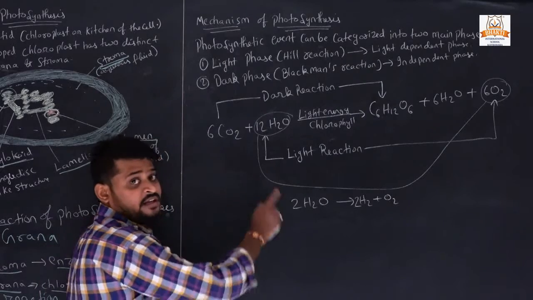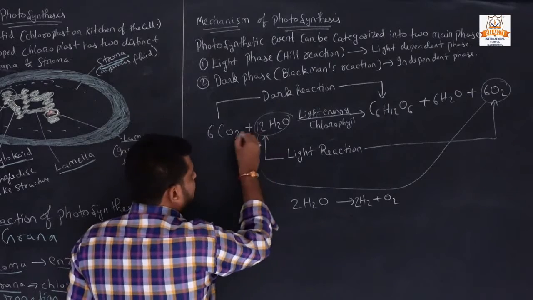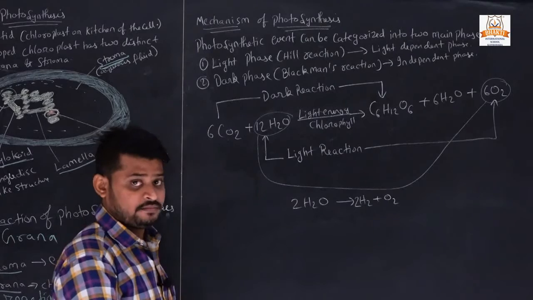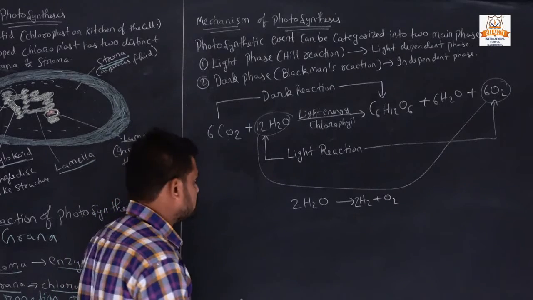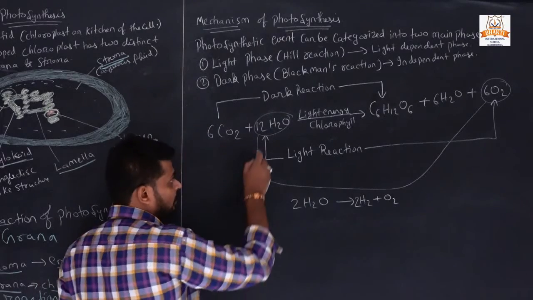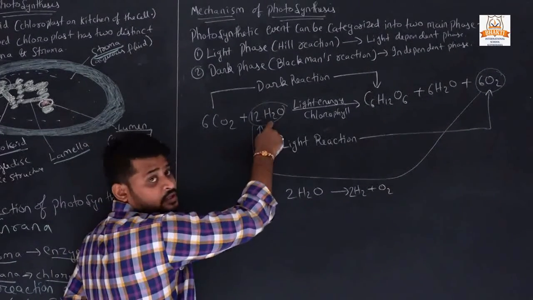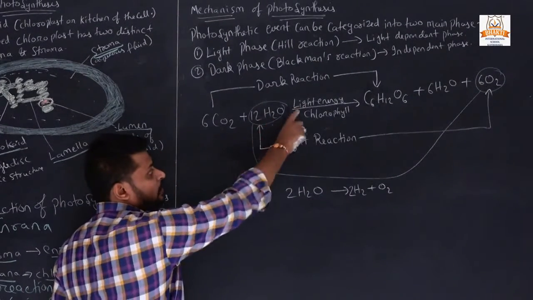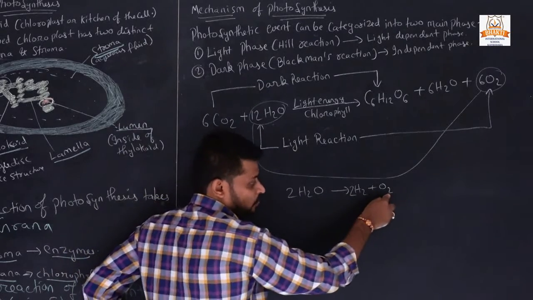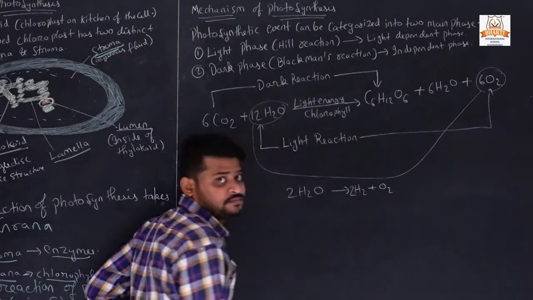Now in this reaction that we have already seen, where are the light and dark reactions going on? Carbon dioxide and water are inorganic nutrients, and they combine to give organic nutrients. The light reaction happens with water, and water is broken down in the presence of light energy into hydrogen and oxygen, and that's why we get oxygen.